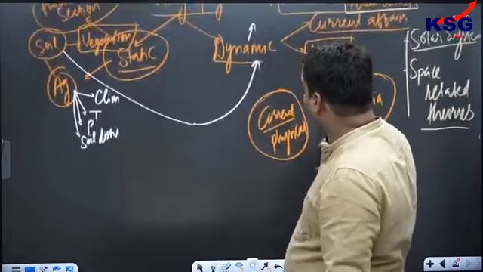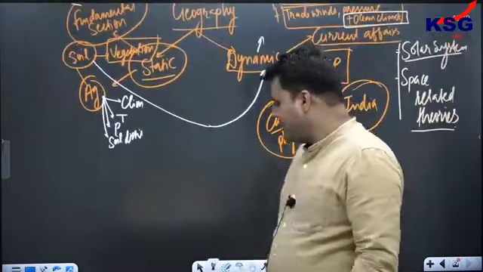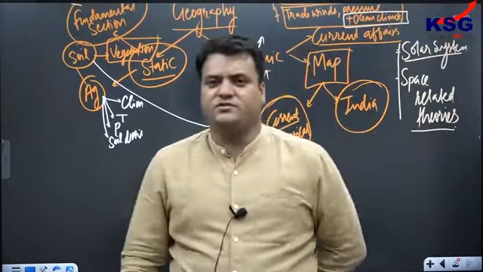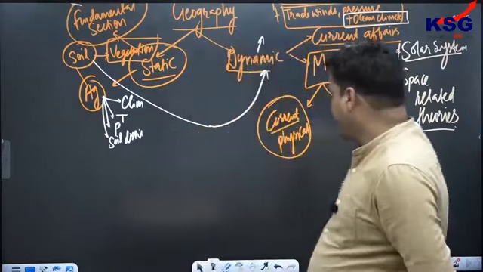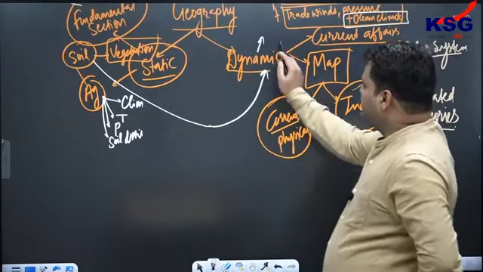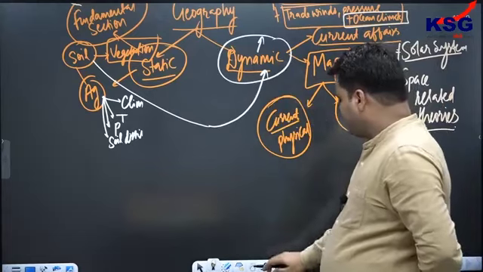For this you can refer to the magazine we have at KSG, KSG Current Connect, for the dynamic portion, or let's say current affairs.